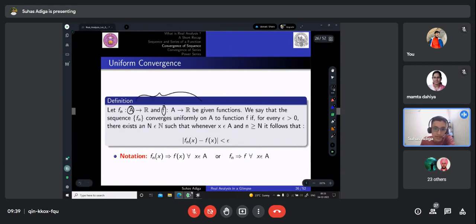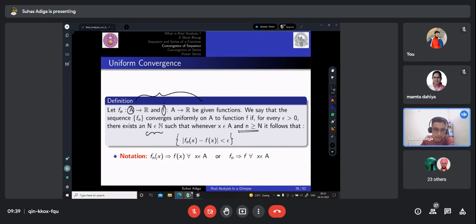Okay. So then we say that the sequence fn converges uniformly on A to a function f if for some epsilon which is greater than 0, there exists a number n in the set of natural numbers such that for all x belongs to A and n greater than or equal to n, it follows this condition. So this condition you had seen in pointwise convergence also, but here there are few things which we are telling it is already existing, right?